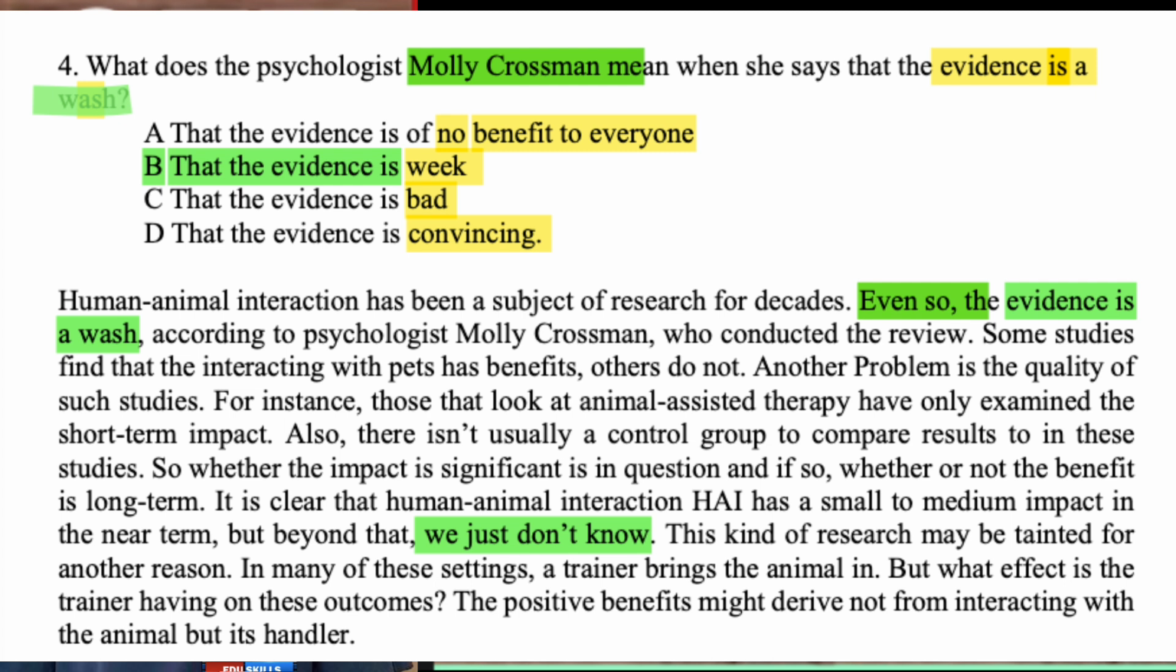Okay, no benefit. B answer says the evidence is weak. I think there is a spelling mistake, weak, weak. Now C says the evidence is bad. The bad is the hedging word, keyword. D says the evidence is convincing.